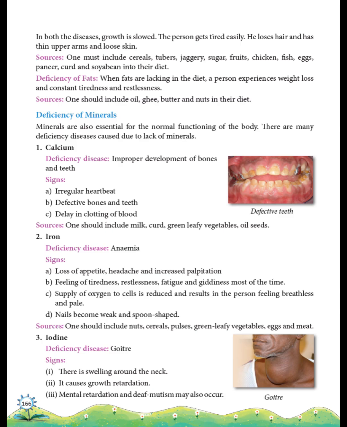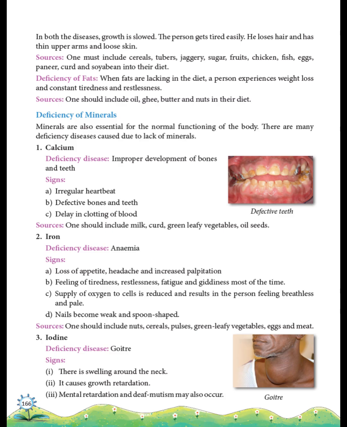Lack of minerals can cause calcium deficiency disease, improper development of bones and teeth. Signs: irregular heartbeat, defective teeth, blood does not clot quickly. Eat milk, curd, green vegetables, and oil seeds. Iron deficiency, disease, anemia. Signs: loss of appetite, headache, tiredness, pale skin, weak nails. Eat nuts, cereals, pulses, green vegetables, eggs, and meat.